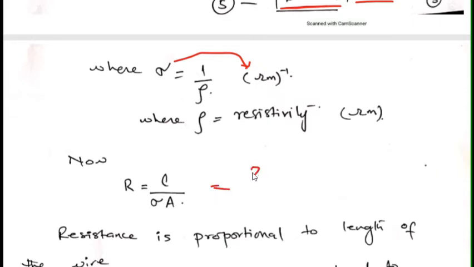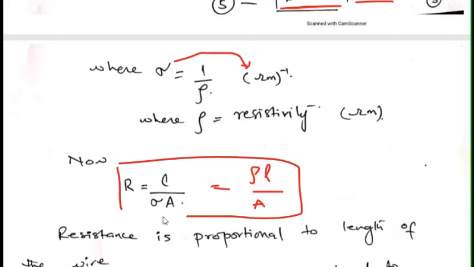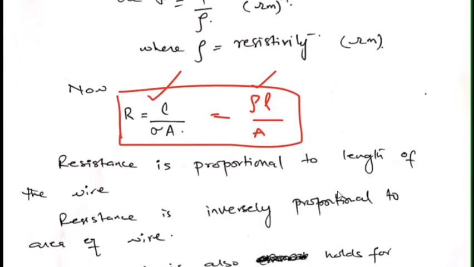And when I want to write this R equals L over sigma A in the form of resistivity, I can write it as rho L over A. So both of these are correct. So in some of the problems, if conductivity is given, you can easily find the value of R using this formula, and in some cases if resistivity is given, then you can easily find the value of resistance using rho L over A. So resistance is proportional to the length of the wire.